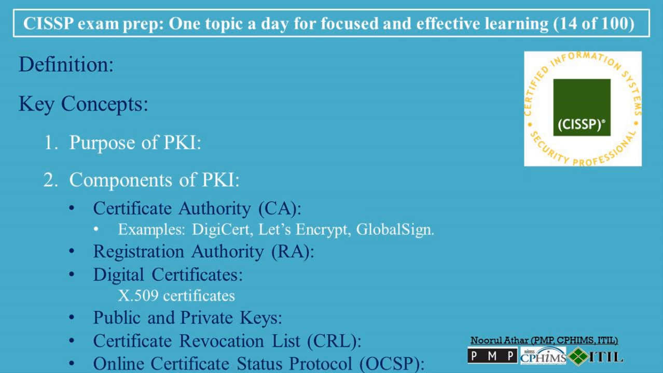Online Certificate Status Protocol (OCSP). OCSP is a protocol used to check the revocation status of a certificate in real time, providing faster and more efficient validation than downloading the entire CRL. Clients contact the OCSP responder, which tells them whether the certificate is still valid or has been revoked.